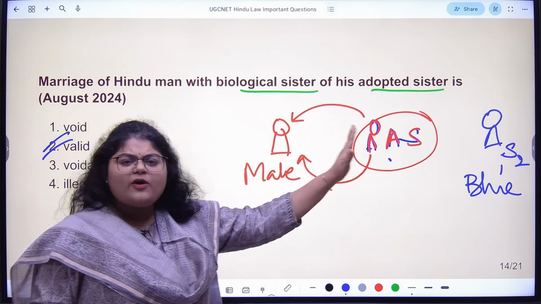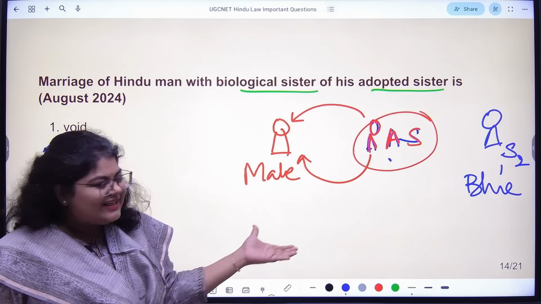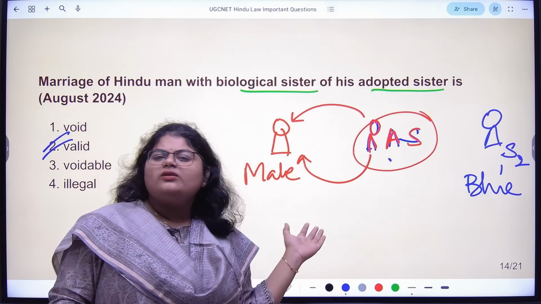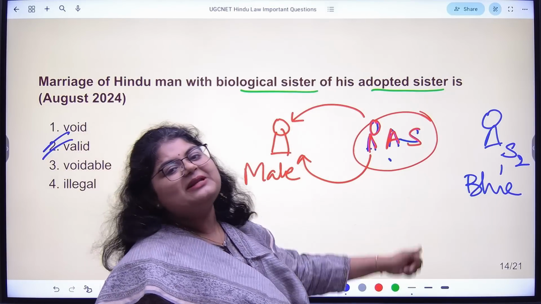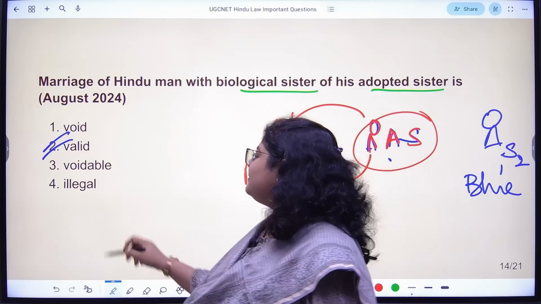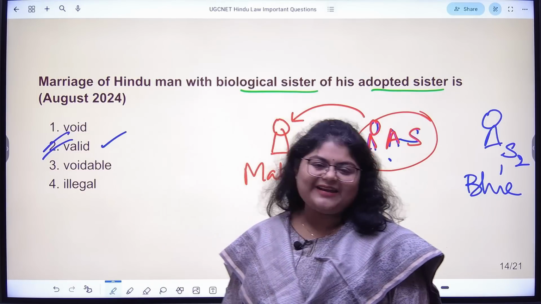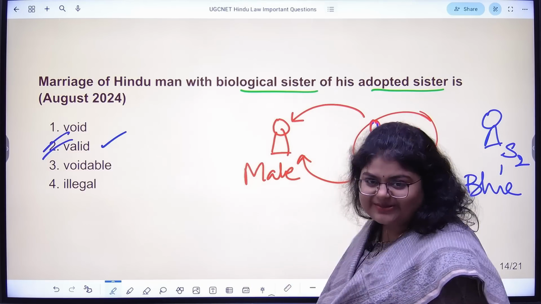But she is now part of the red family. There is no relationship between the red family and that blue girl. So if they want to marry, they can marry. A male from the red family can happily marry a female from the blue family. So there is no problem, and therefore the answer is it's a valid marriage. Okay, very, very interesting, simple, conceptual based question.